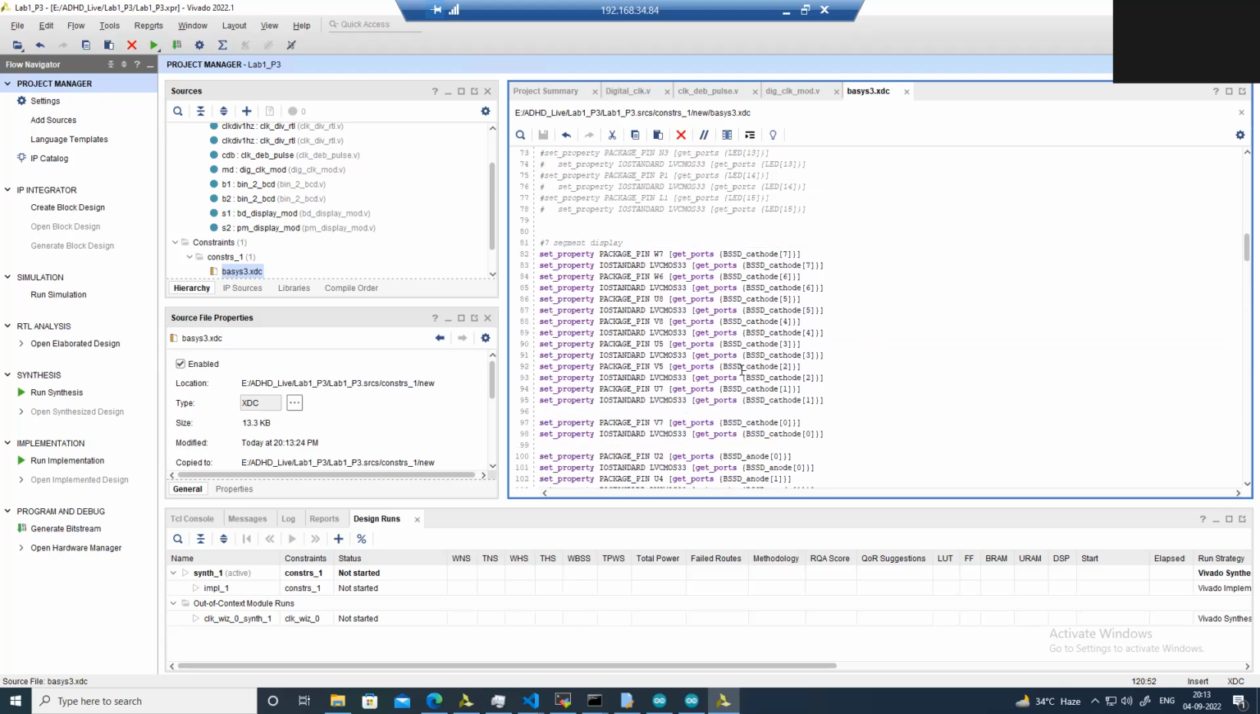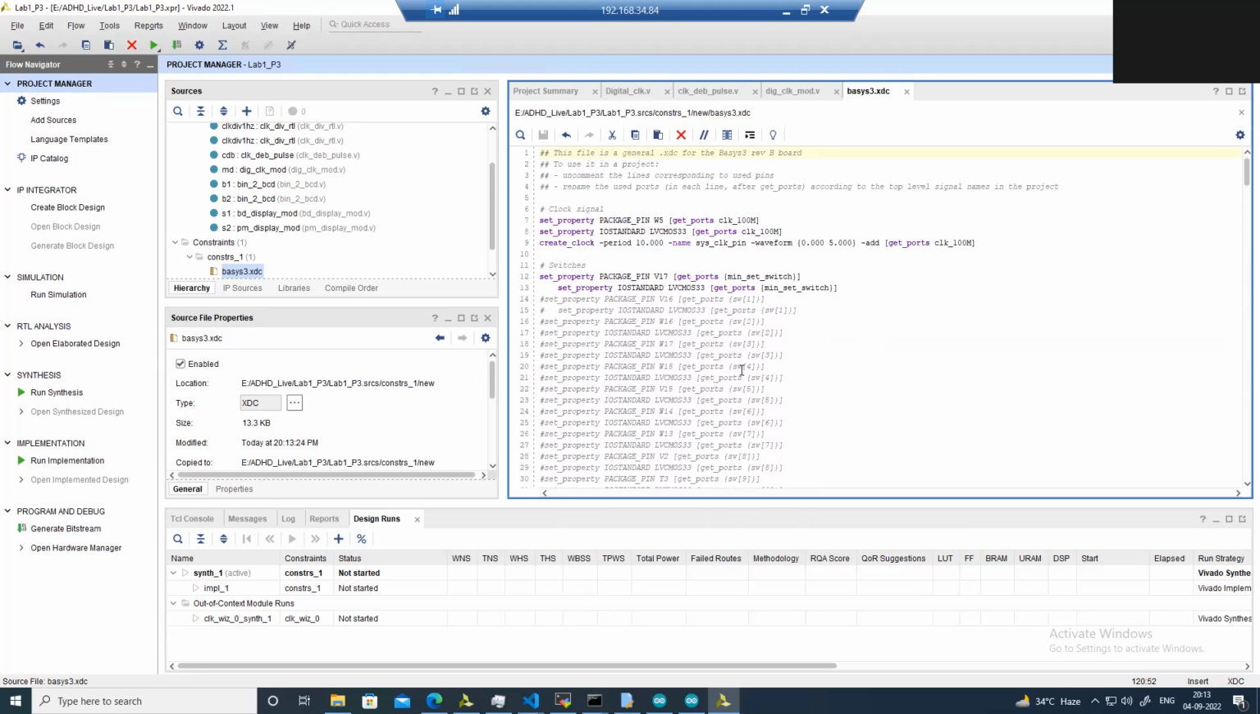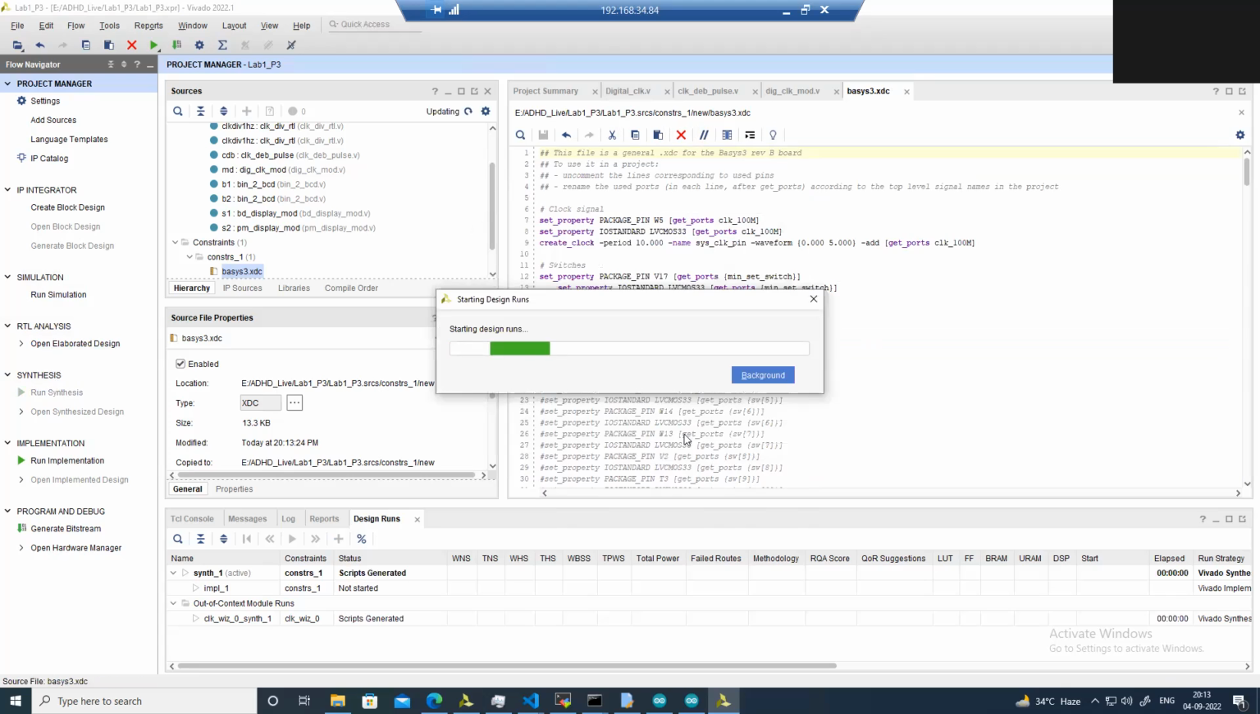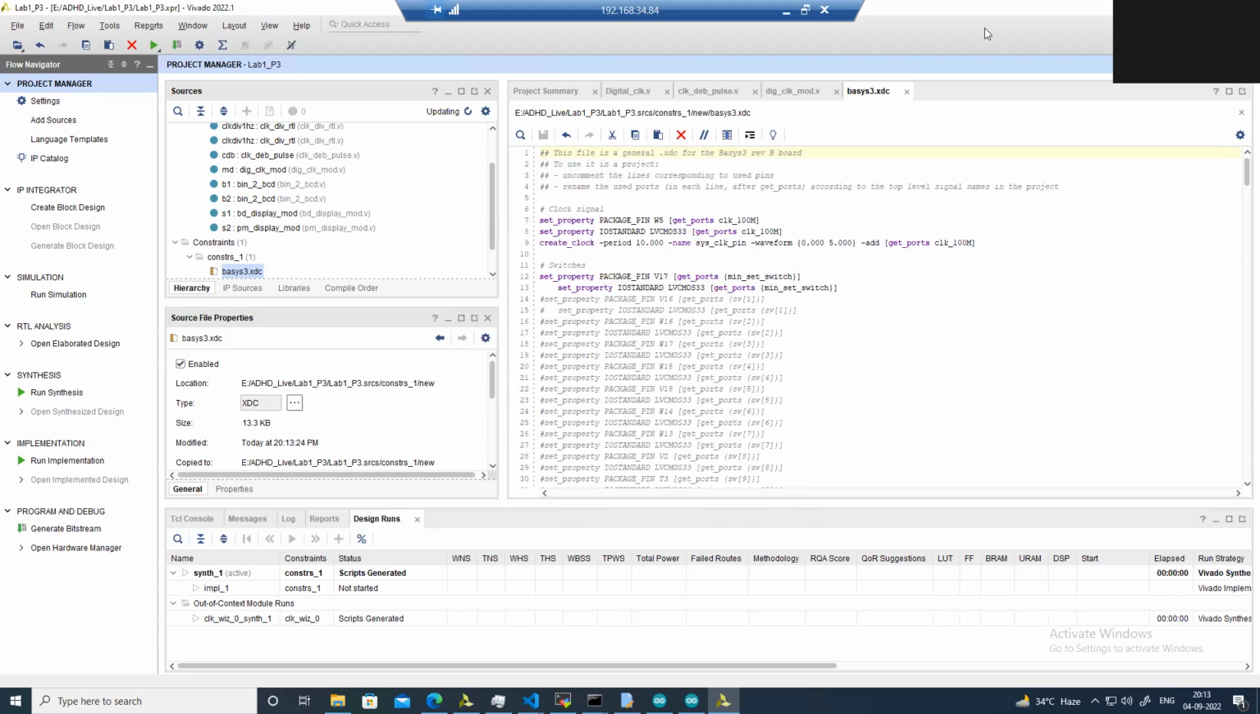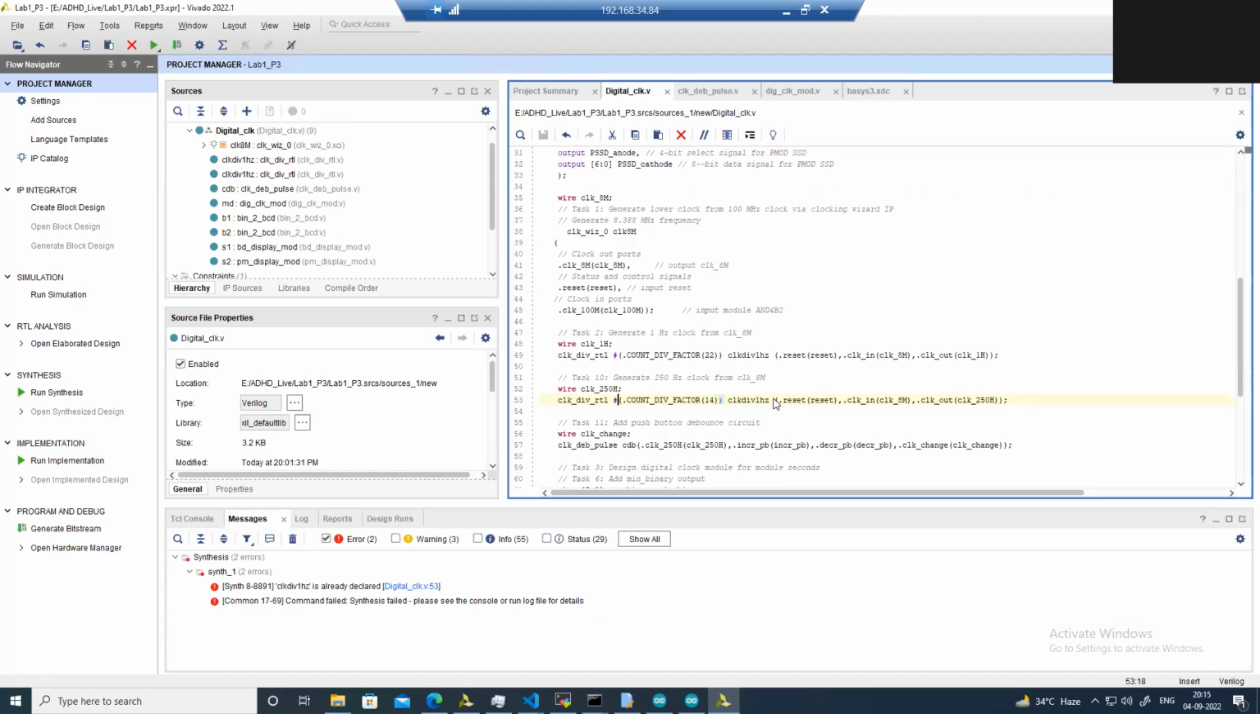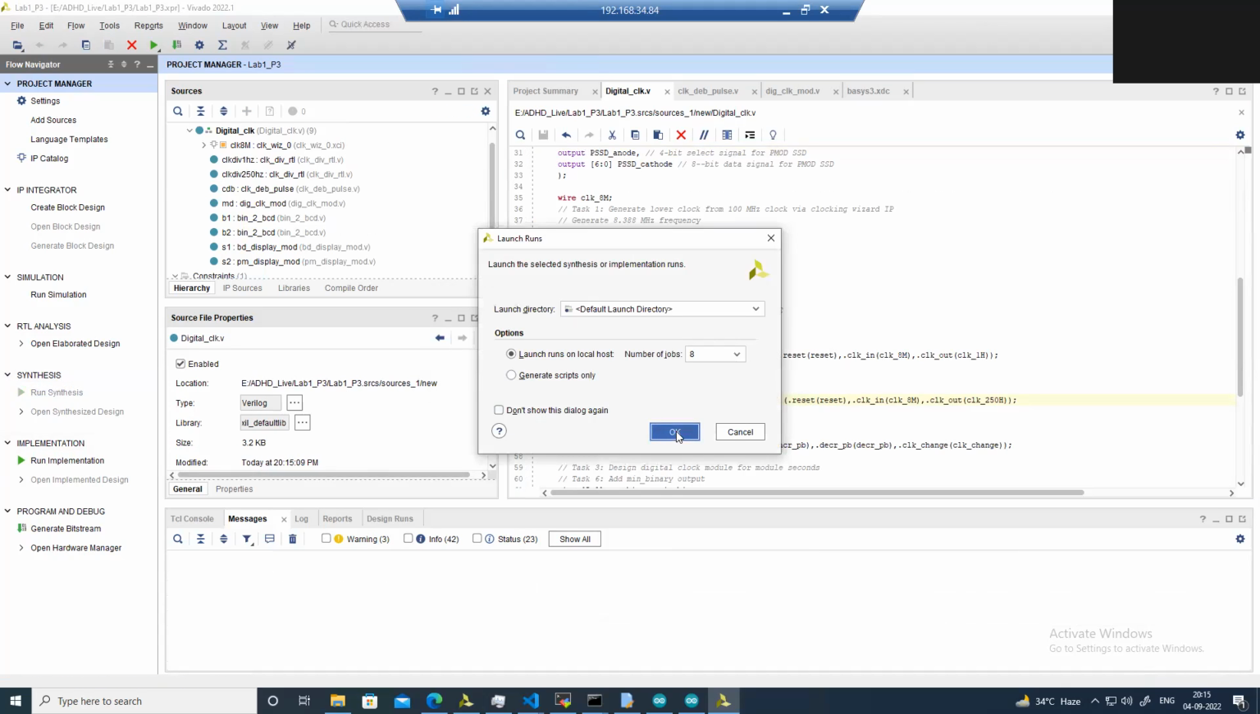So with this, we are done. Now we should generate the bit stream and then verify it. I'll first run the synthesis. Okay, there is one error because we have given the same instance name to the instantiation. So I'll modify it here and run the synthesis again.